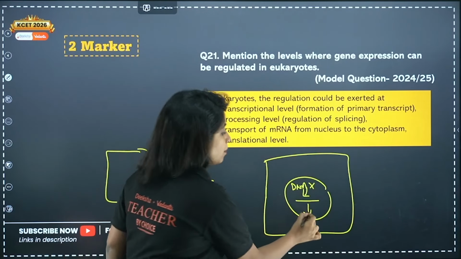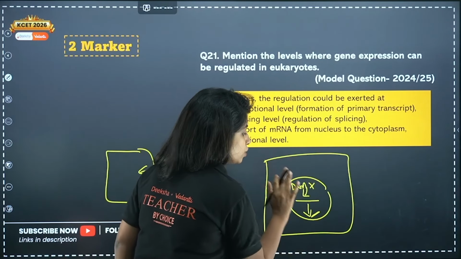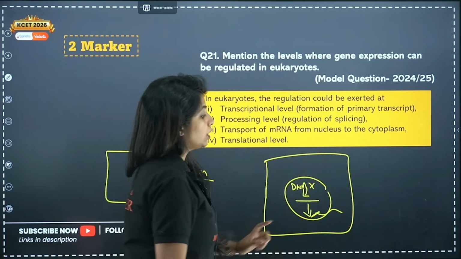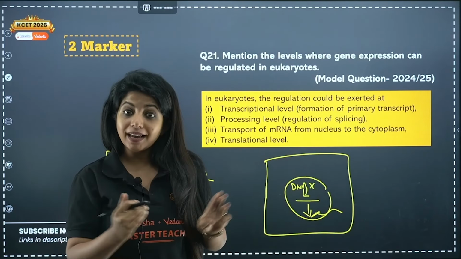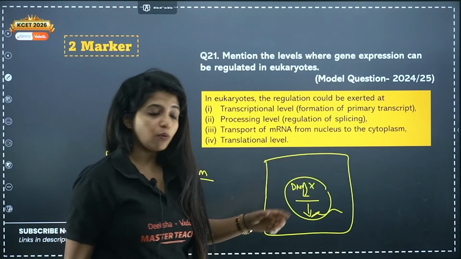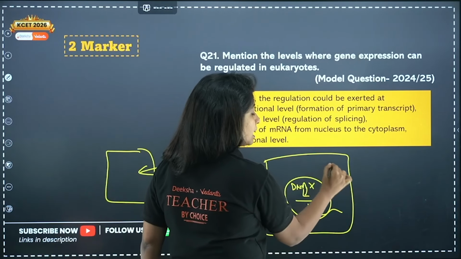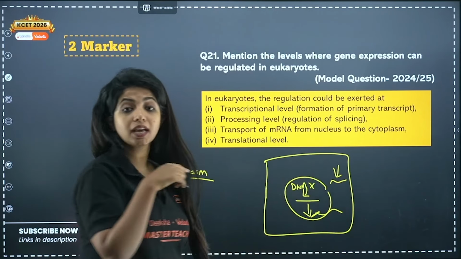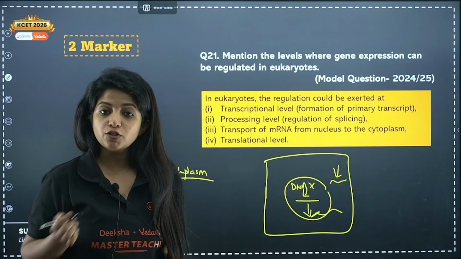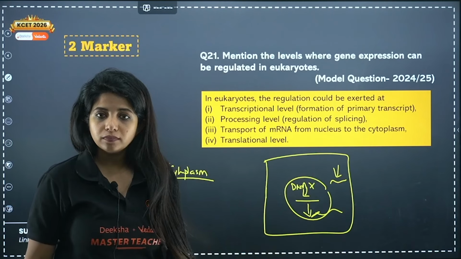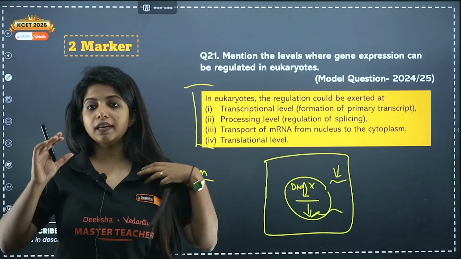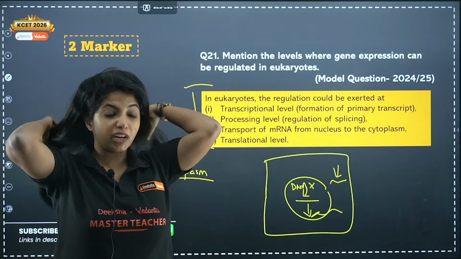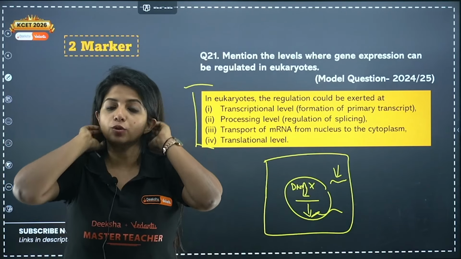Now, this mRNA which is formed after processing, I can make sure that it does not go out. Transport of mRNA from the nucleus can be stopped. At that level I can regulate. After coming out in the cytoplasm, this mRNA can undergo translation as well, and I can stop that also. These are the four ways where I can check the regulation of gene expression in eukaryotes.